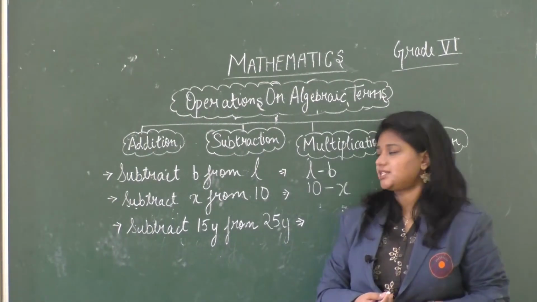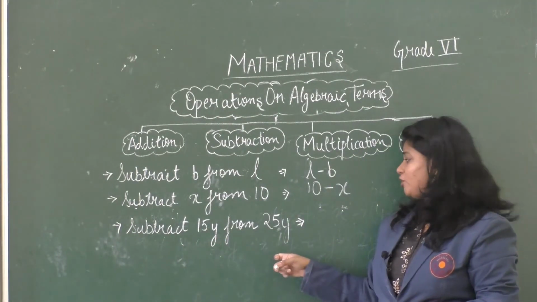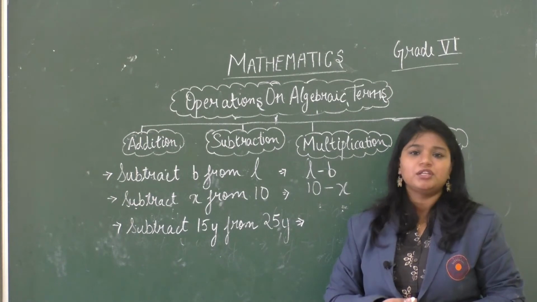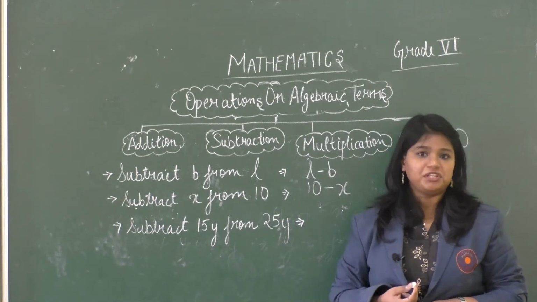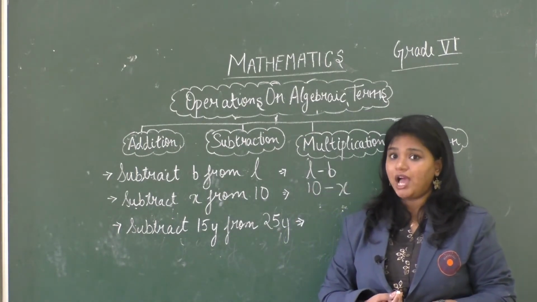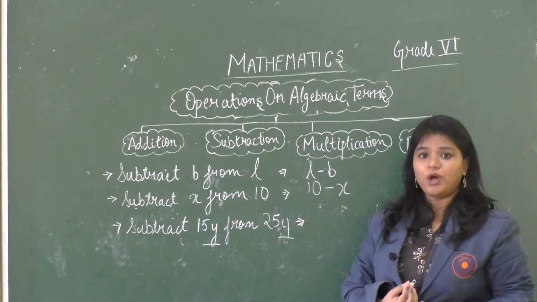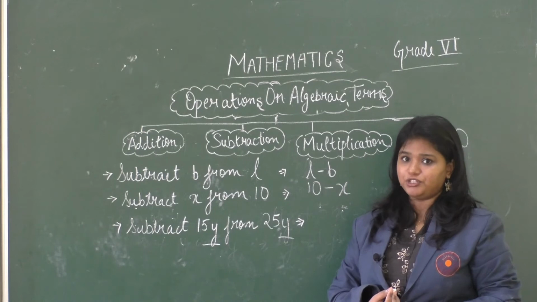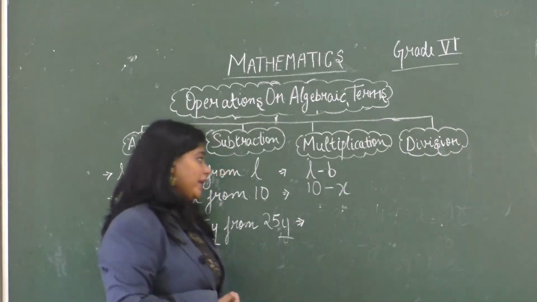Now let's take the third example, which says that subtract 15y from 25y. Here you can notice that the 2 algebraic terms are a combination of a constant and a variable. But here we have the same variables, that is y and y. Now how will we do the operation? We will do the operation for the constant part, right?